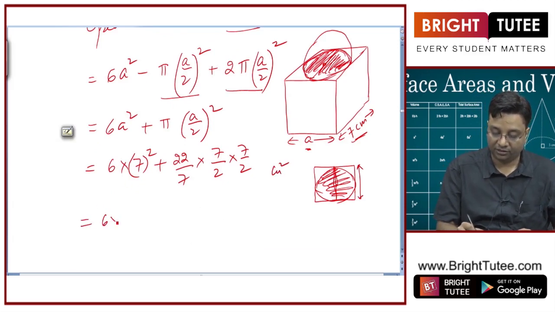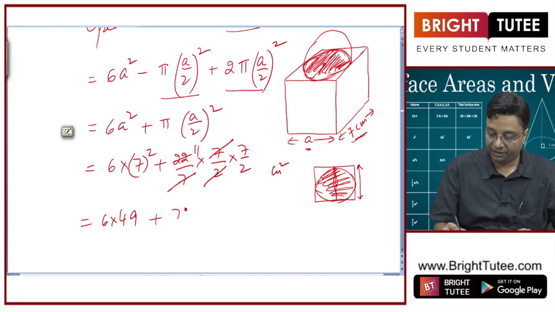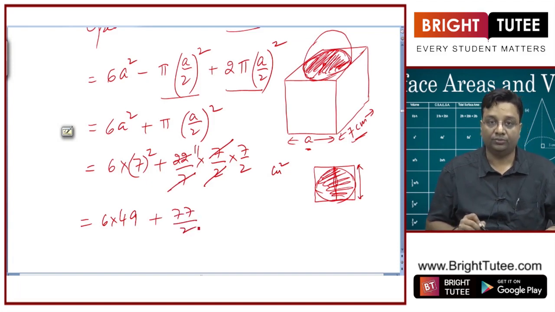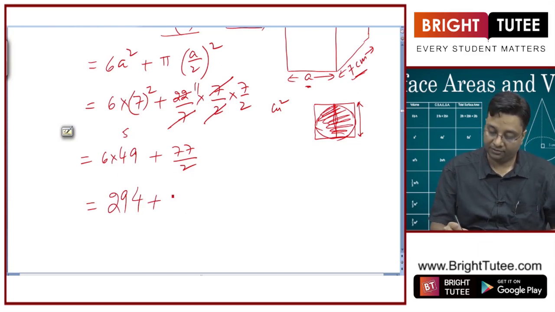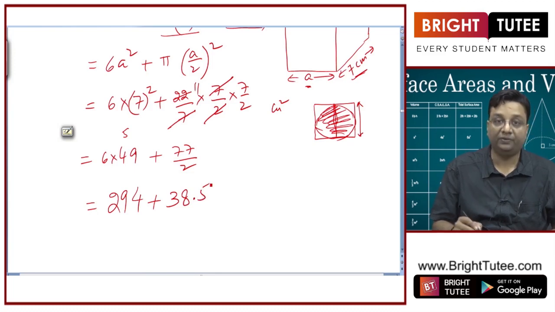So this is 6 into 49, this 7 gets cancelled, it will give me 11. So this is 77 by 2, right. So 6 9s are 54, 294, plus this is 38.5.